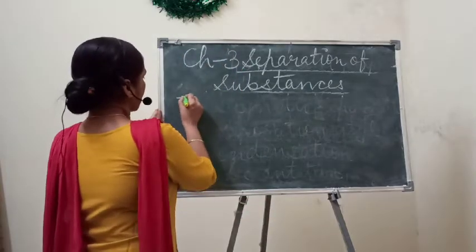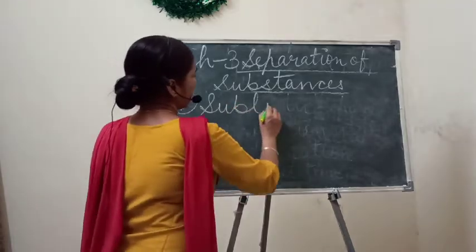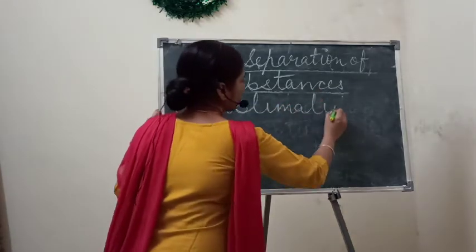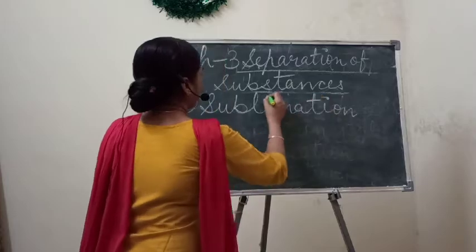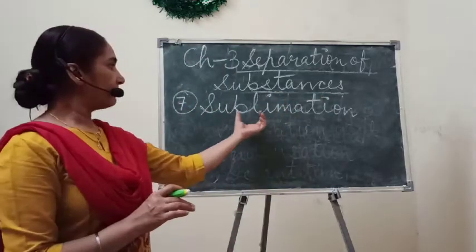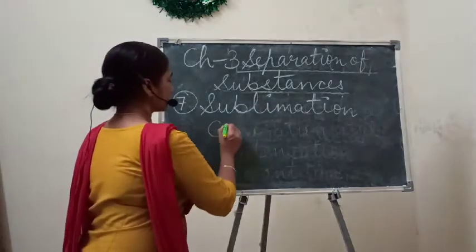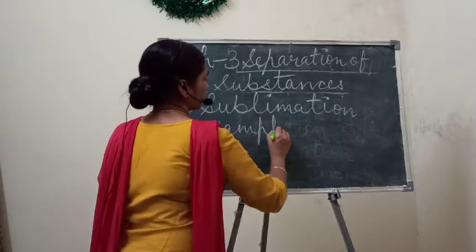What is sublimation? You can understand it better from camphor. Camphor means kapoor.